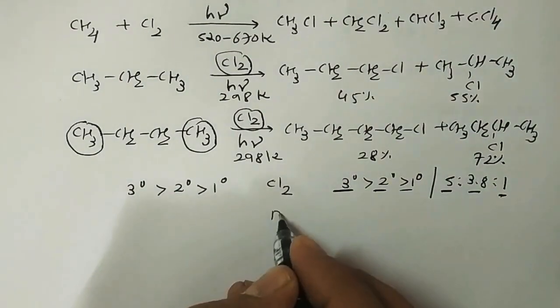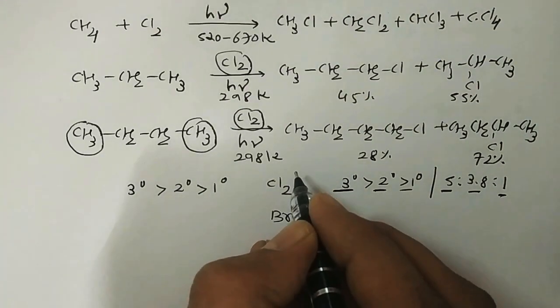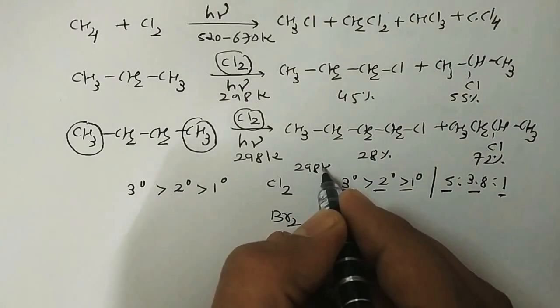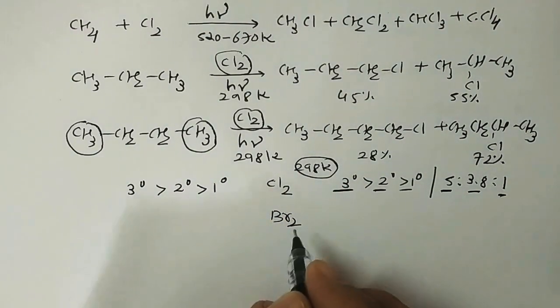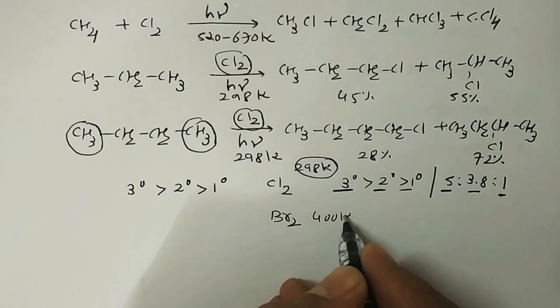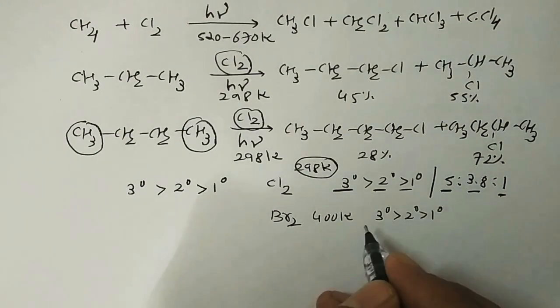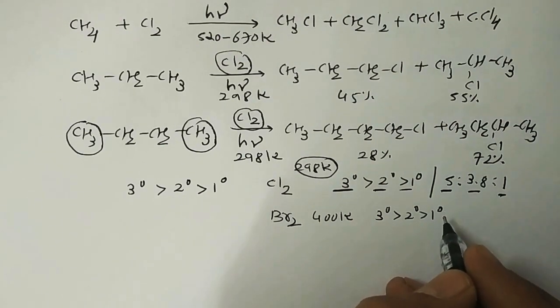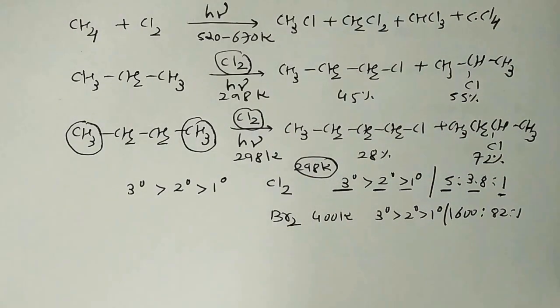In the case of bromine, at 400 Kelvin, the order is the same, tertiary, secondary, primary, but the data are different: 1600 to 82 to 1. So this is all about chlorination and bromination reactions.